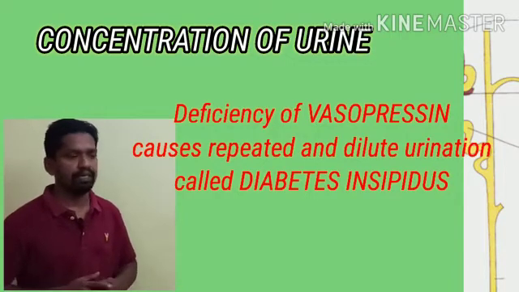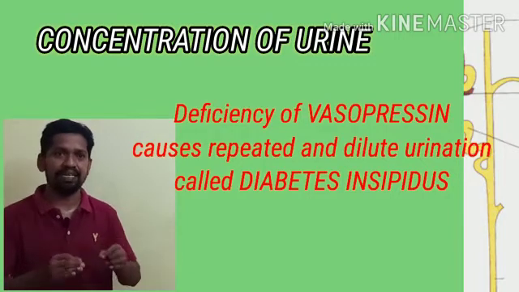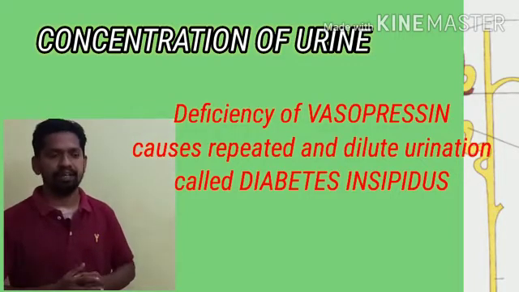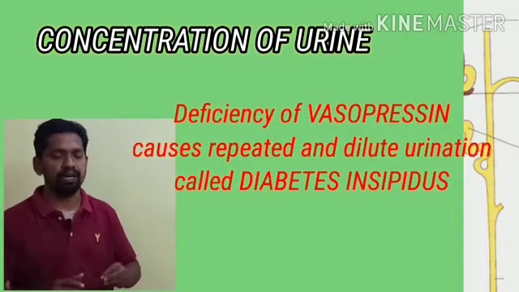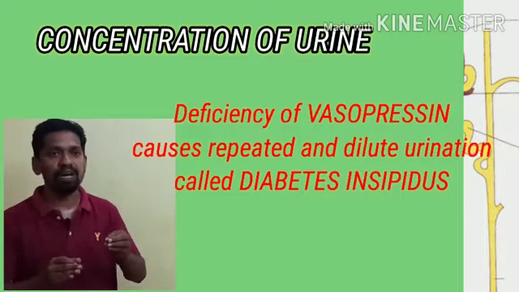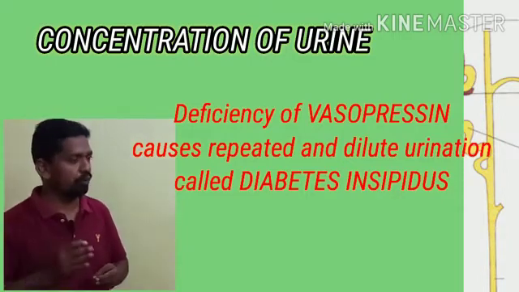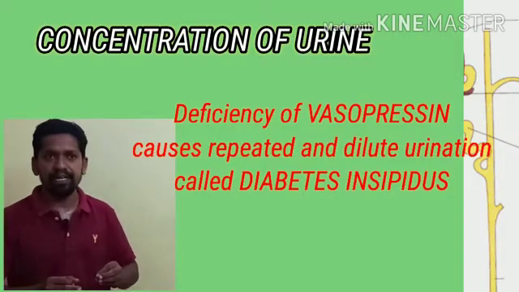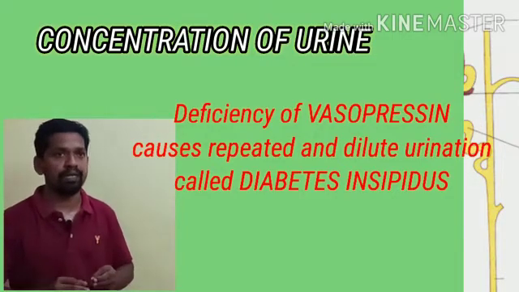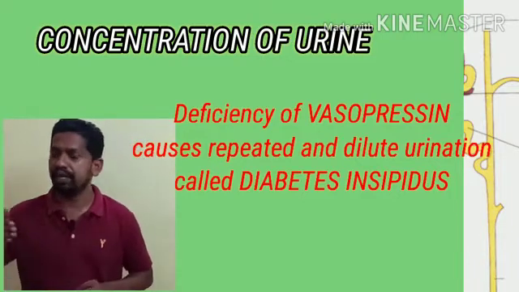I repeat, if a person doesn't have sufficient vasopressin in the body, the person has repeated urination, and dilute, low concentration urine will be excreted a number of times, known as diabetes insipidus. Diabetes insipidus is controlled by the hormone vasopressin, also known as ADH.